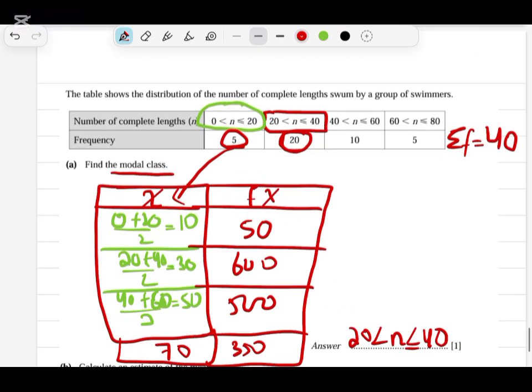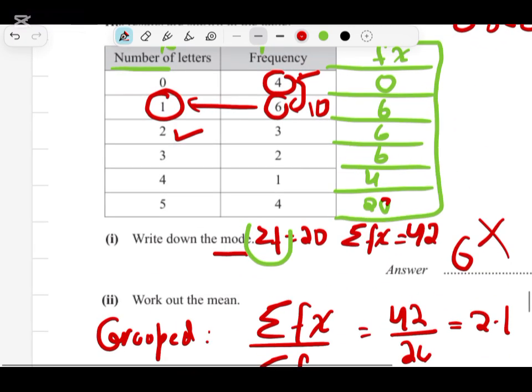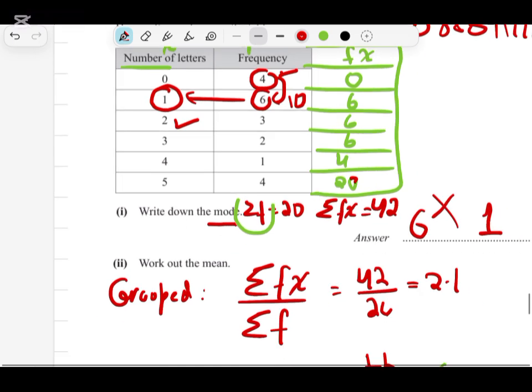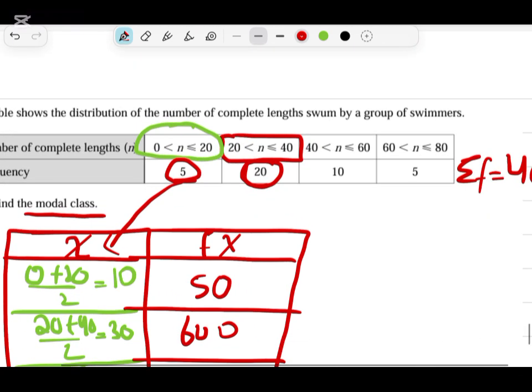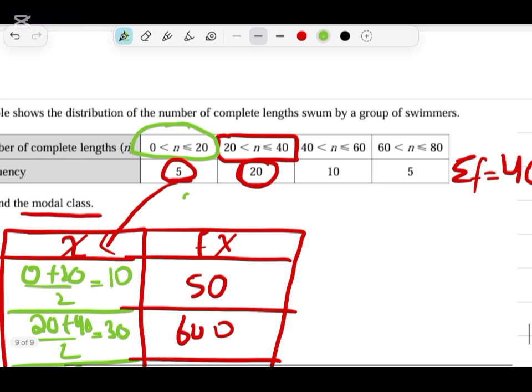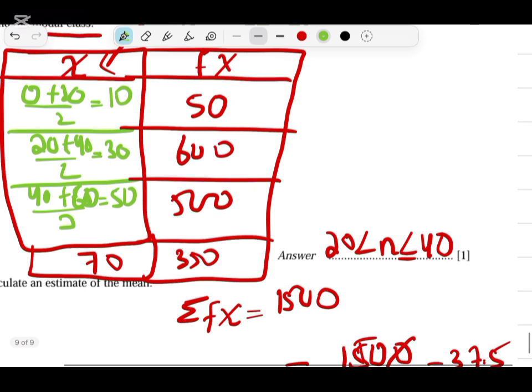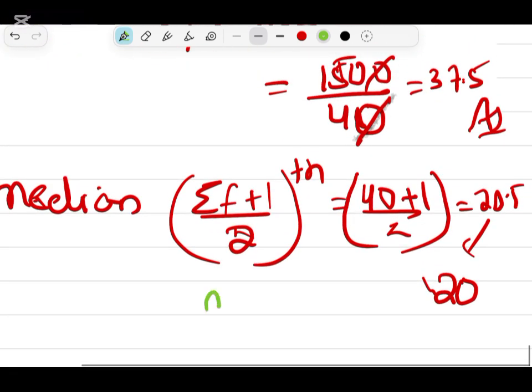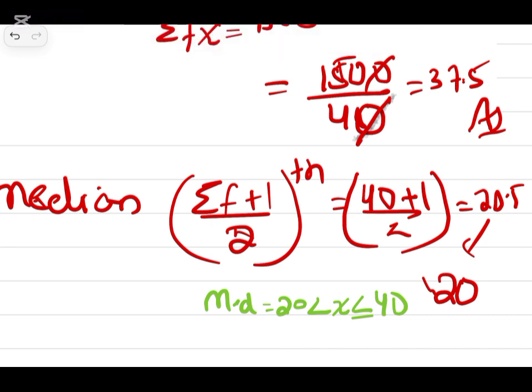So right now, in the previous part you can see that we have a value of x, so that's why we write 1. At the 10th position we have 1, so I write 1. Now I got the 20th. So at the 20th position, because you can see that this frequency is 5 and this is 20, so the total will become 25. This means that the 20th value will be here. So I will write this. This will be my final answer. So this is what we have. So this will be our final answer of this question.